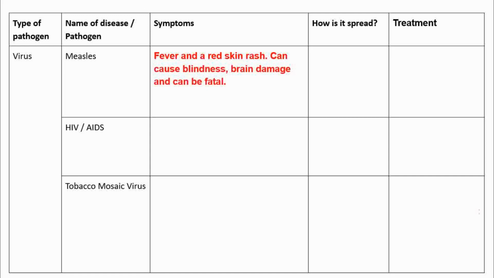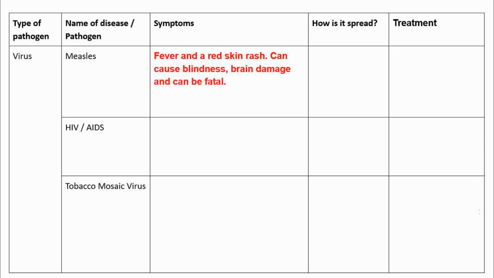So you need to know that for virus, there are 3 named viruses that the specification wants you to know. Okay, measles, HIV, and the tobacco mosaic virus. Okay, this is for the AQA board. All right. So in terms of symptoms, you can see that there.